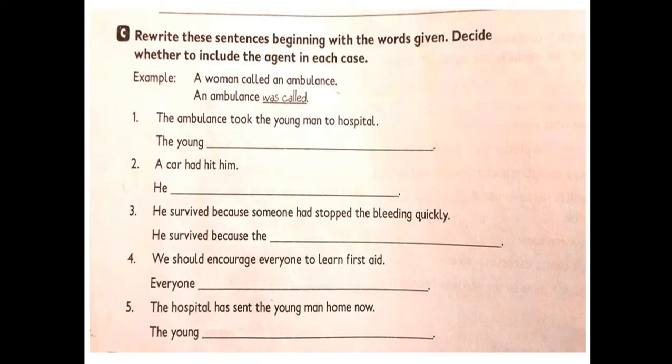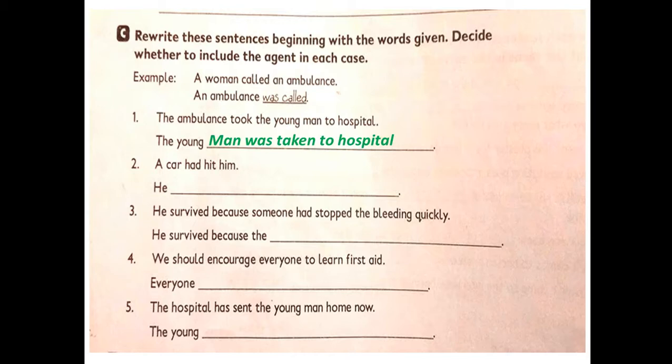Then you have another exercise, exercise C, on workbook page number 46. Rewrite the sentence beginning with the words given. Decide whether to include the agent in each case. Example: a woman called an ambulance, an ambulance was called. Number one, the ambulance took the young man to hospital. The young man was taken to hospital.